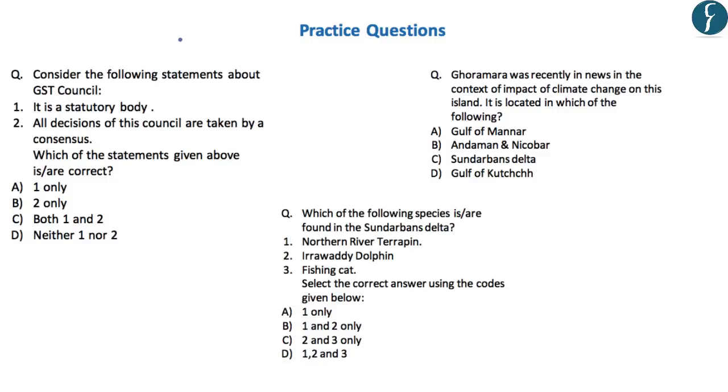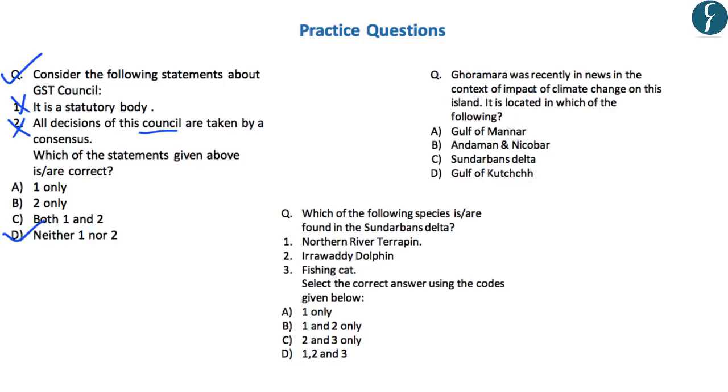Now after this discussion, you should go through these questions and the answer will be displayed after 5 seconds. So the first question reads, consider the following statements about the GST Council. First is that it is a statutory body, which is incorrect because it is a constitutional body. Second is that all the decisions of this council are taken by consensus, which is also incorrect because all the decisions are taken by 3/4 of the weighted votes in the council. However, only till now, all the decisions have been taken by consensus, and that is why this statement is also incorrect. Hence, the correct answer is D, neither 1 nor 2.